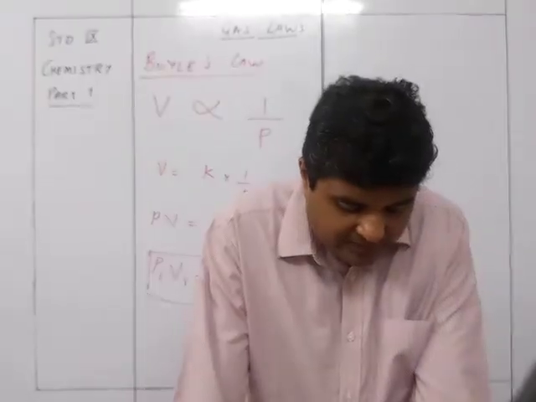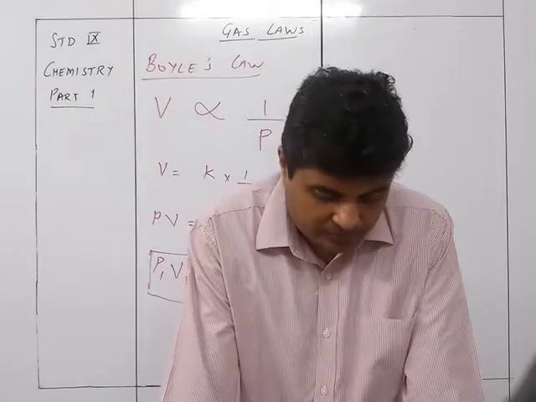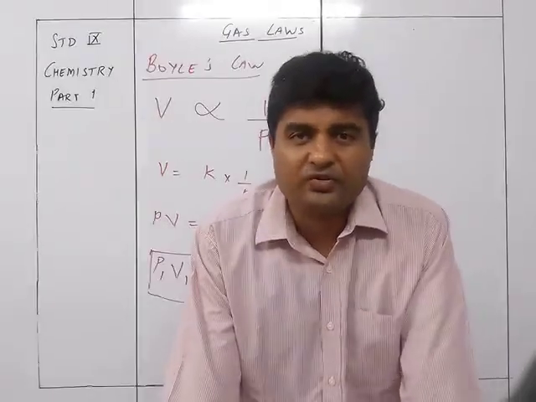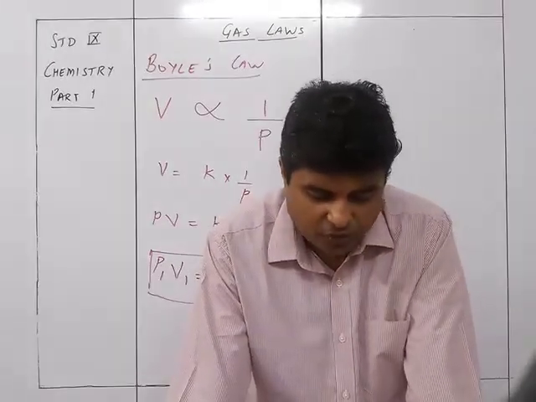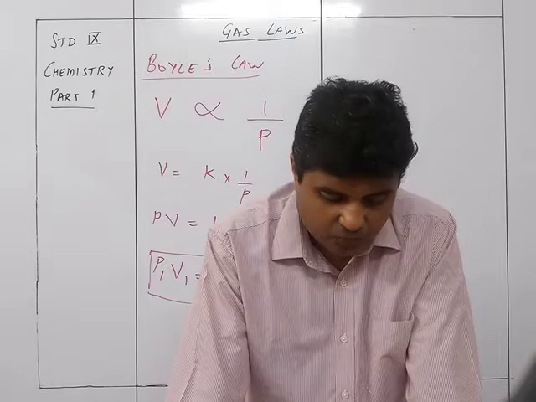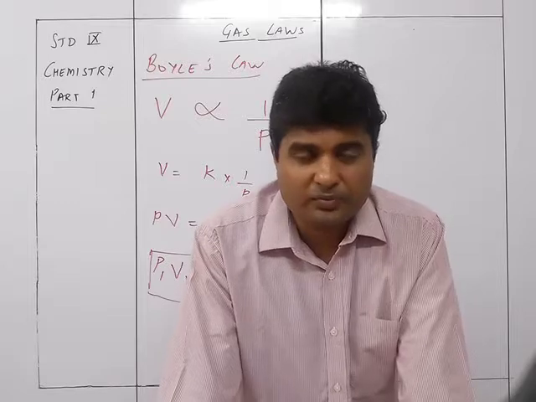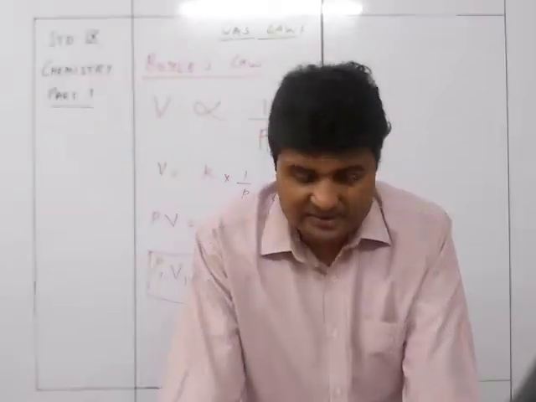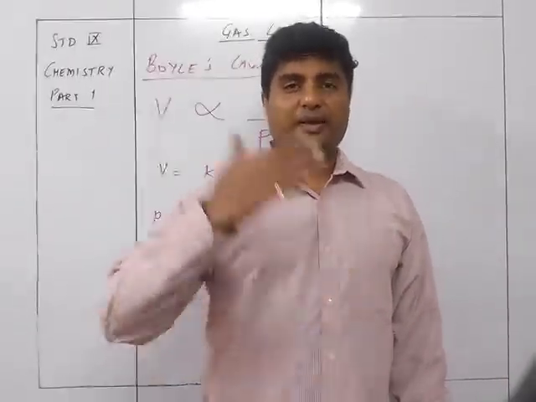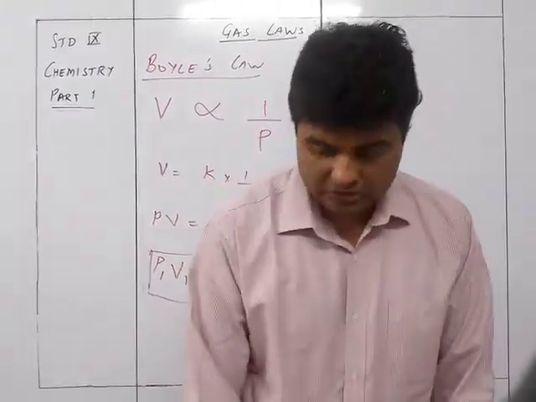Experimentally we can easily see that if the pressure is 1, the volume was 1000, so P into V will be 1 into 1000. If in experiment 2 the pressure was 2, the volume became 500, so again 2 into 500 is 1000. And when the pressure is 4, volume becomes 250, then again it is 4 into 250 is 1000. So pressure into volume has a constant value for a particular mass of dry gas. We will have certain numericals based on Boyle's law, but we are taking all the numericals together at the last. So right now we'll just have the understanding of the different laws.